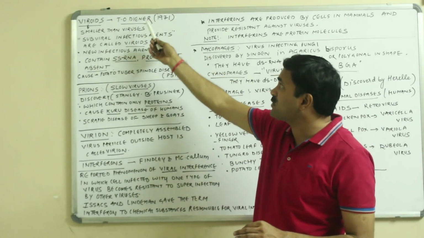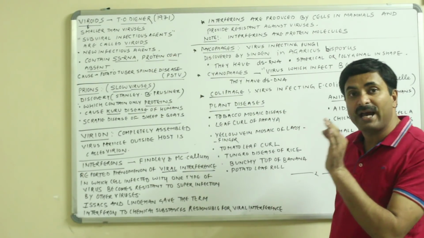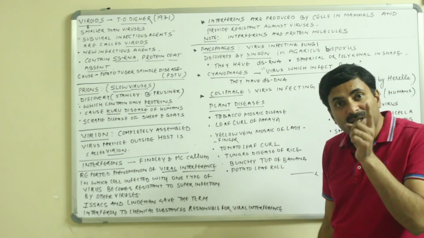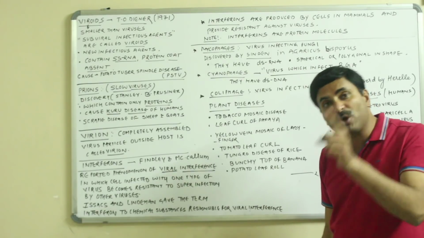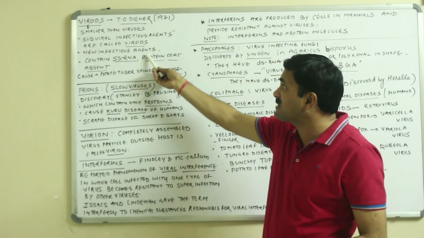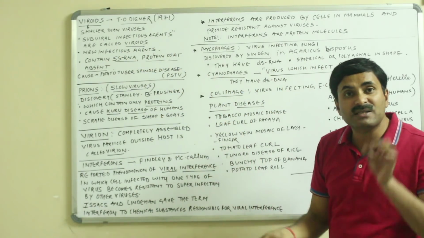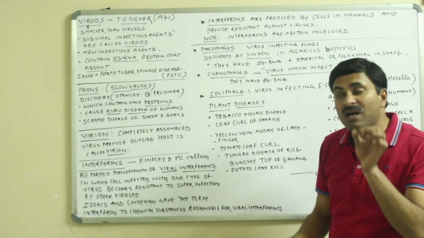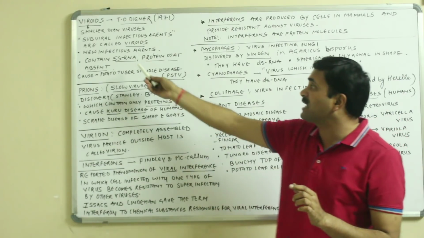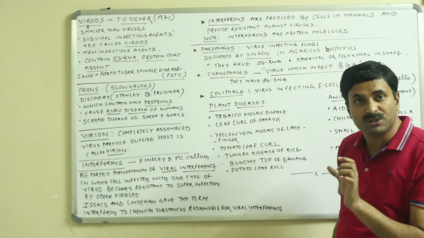Viroids were first discovered in 1971 by a scientist known as T.O. Diener, and they are smaller than the viruses also. We know very well that smaller than the bacteria are the viruses, and smaller than the viruses are the viroids, and they are new infectious agents. They are subviral infectious agents. These subviral infectious agents are called viroids, and the special feature of the viroids is that they contain single-stranded RNA, but they do not have a protein coat.